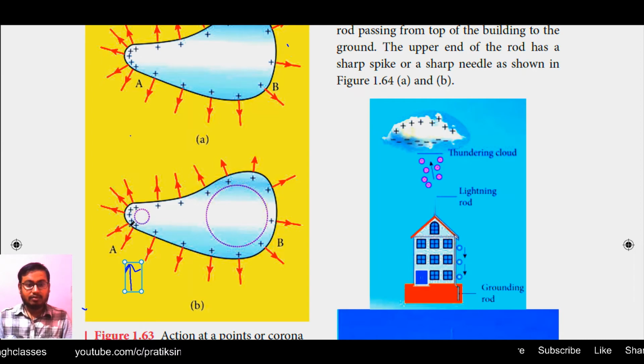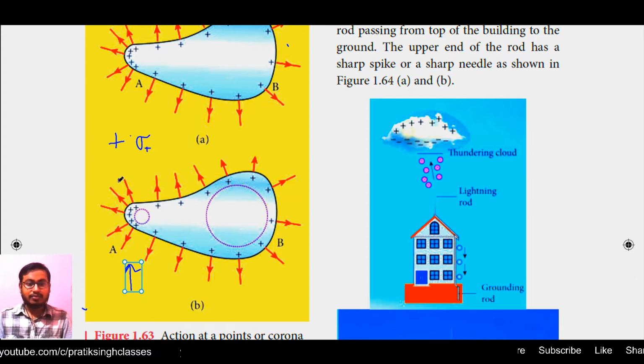Suppose here the positive charge density, sigma plus, is very high. Because of this high positive charge region, the electric field will be very high here, or you can say the electric flux will be very high.